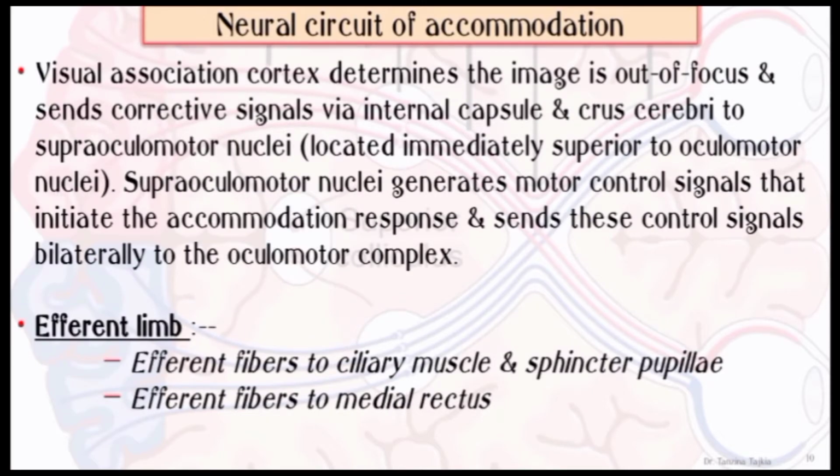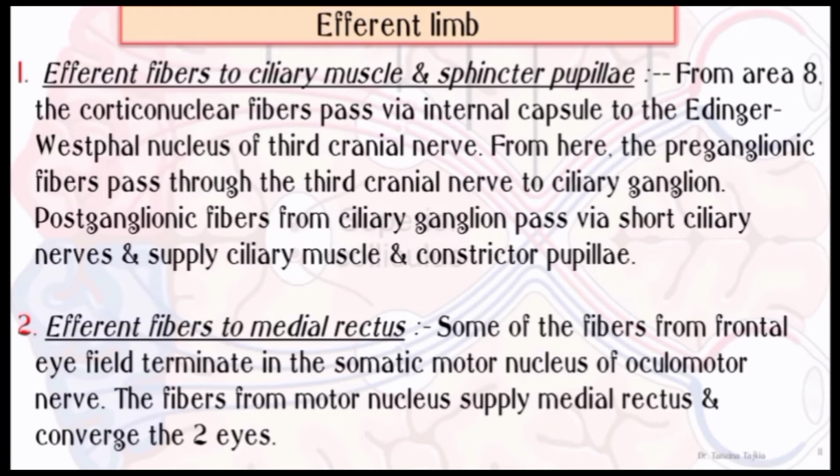The visual association cortex determines the image is out of focus and sends corrective signals via the internal capsule and crus cerebri to the supraoculomotor nuclei, which are located immediately superior to the oculomotor nuclei. The supraoculomotor nuclei generate motor control signals that initiate the accommodation response and send this control signal bilaterally to the oculomotor complex. The efferent limb: first, efferent fibers to the ciliary muscle and sphincter pupillae. Secondly, efferent fibers to the medial rectus.